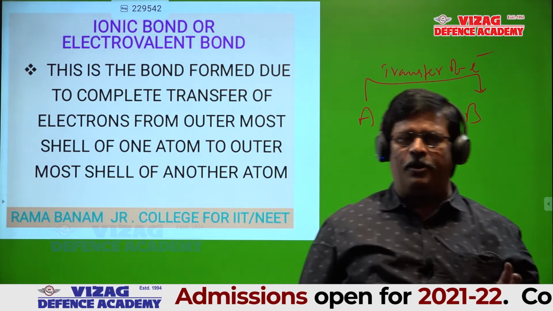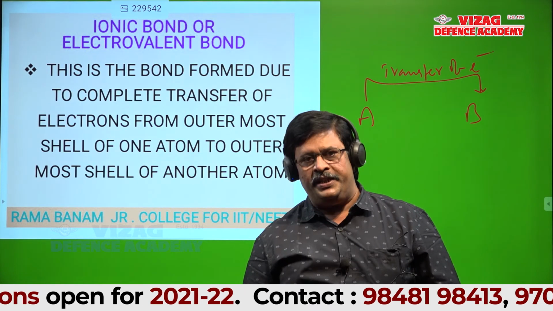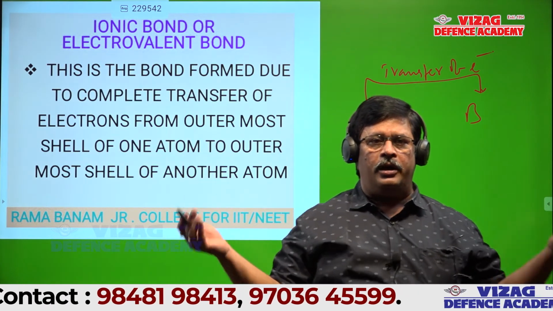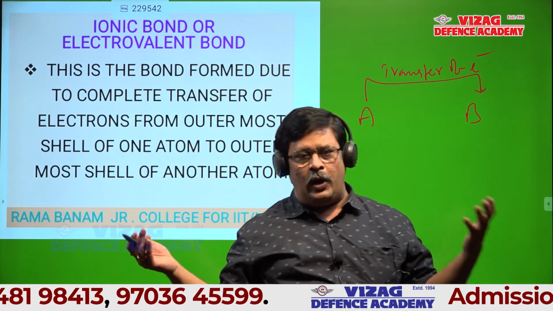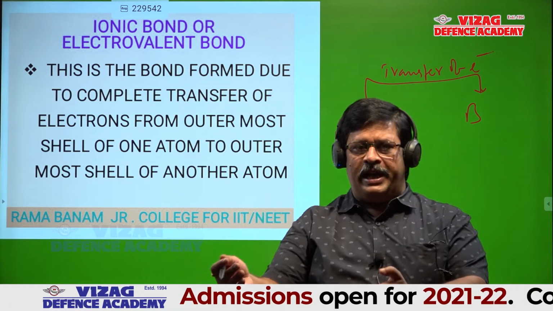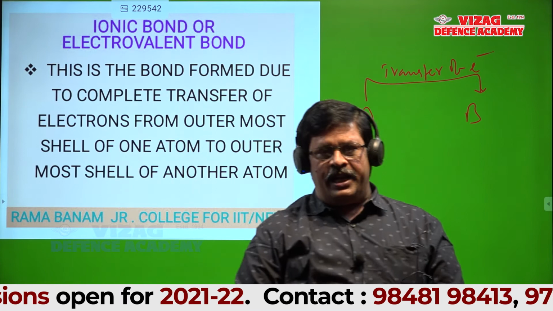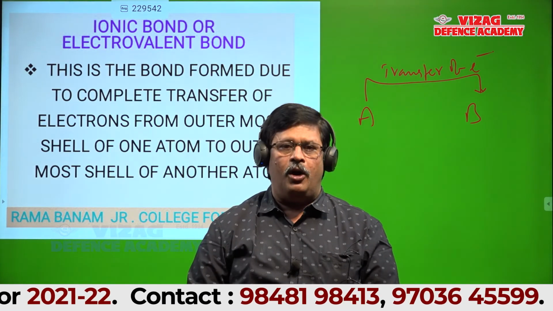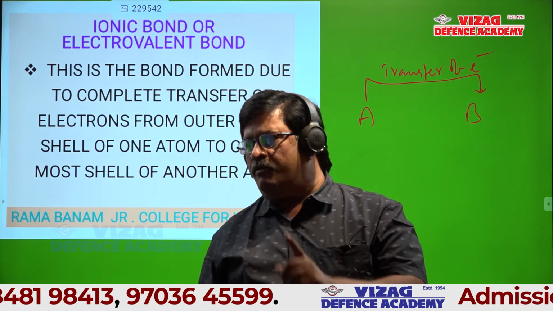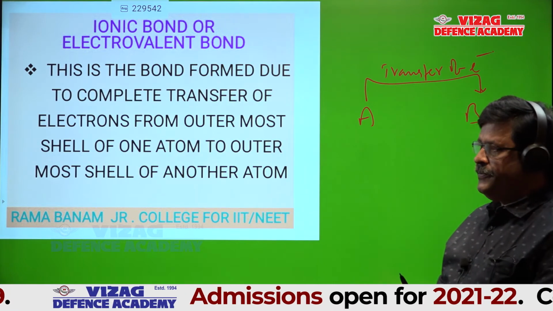A should lose electrons, and B should gain electrons. So in the formation of an ionic bond, one atom should form a cation and one atom should form an anion. Is it okay?